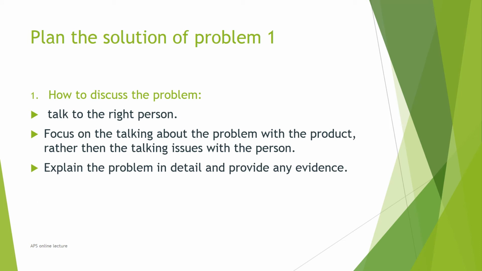If you have a problem with the product or are unhappy with it, then explain the problem in detail and provide any evidence if you have, so that the owner of the company knows your problem in detail. The next is tell them what outcomes you want. If you are unhappy with the product, then tell them what type of outcomes you want to satisfy yourself.